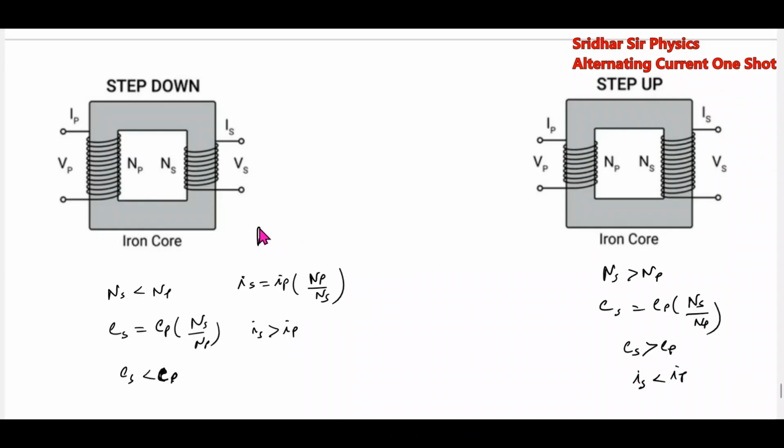But what about the power? Power in the primary should be equal to power in the secondary. Similarly, here power in the primary should be equal to power in the secondary. Like this, we have the transformers.